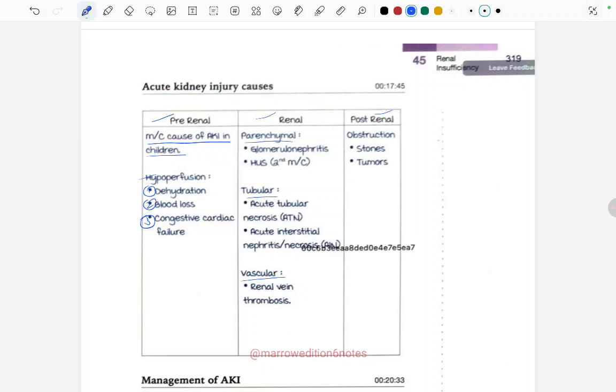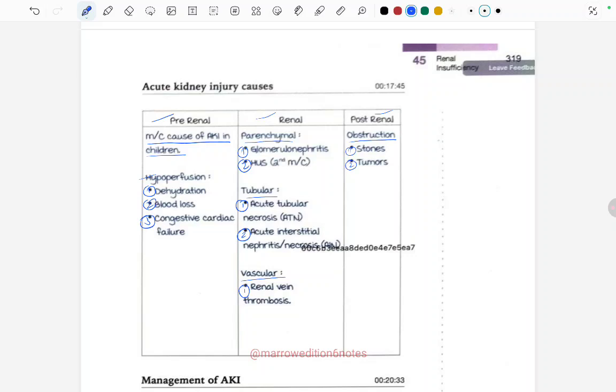Parenchymal, there are glomerulonephritis and hemolytic uremic syndrome. That is the second most common cause of AKI, right? And in tubular, there can be acute tubular necrosis and acute interstitial nephritis or necrosis. And in vascular, there is renal vein thrombosis. Post renal, there is obstruction, there is stones and tumors, right?